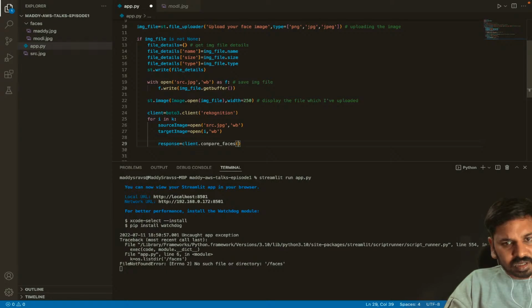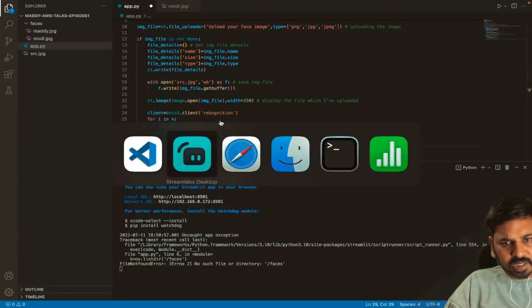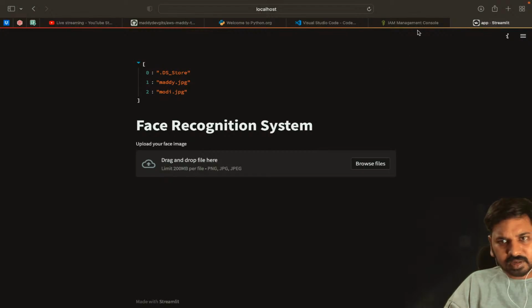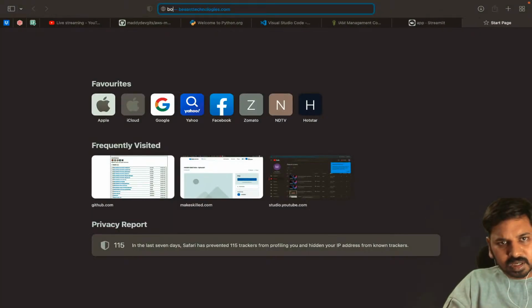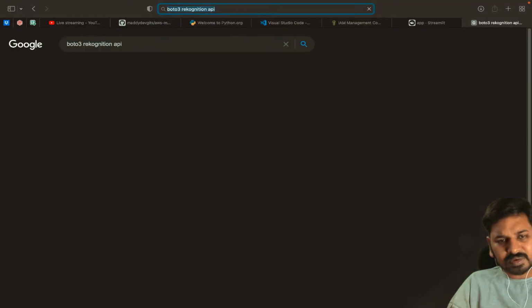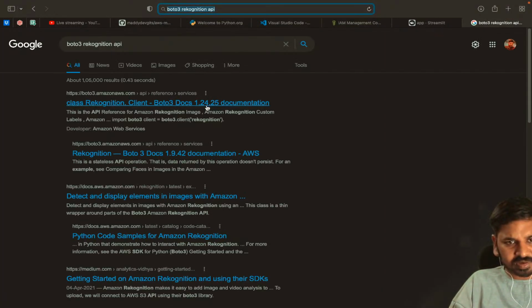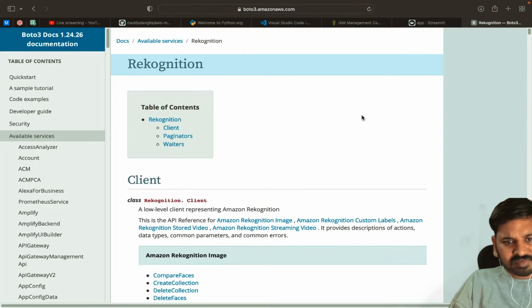If you go to the Boto3 Rekognition API, you have to understand the documentation of it, because it will have different functions.